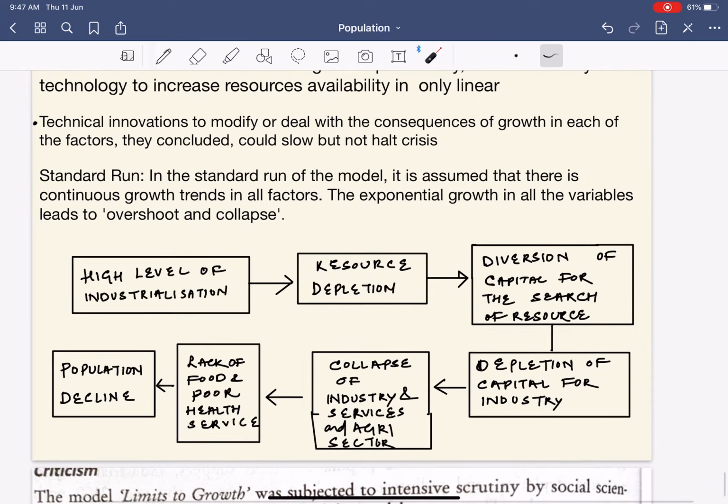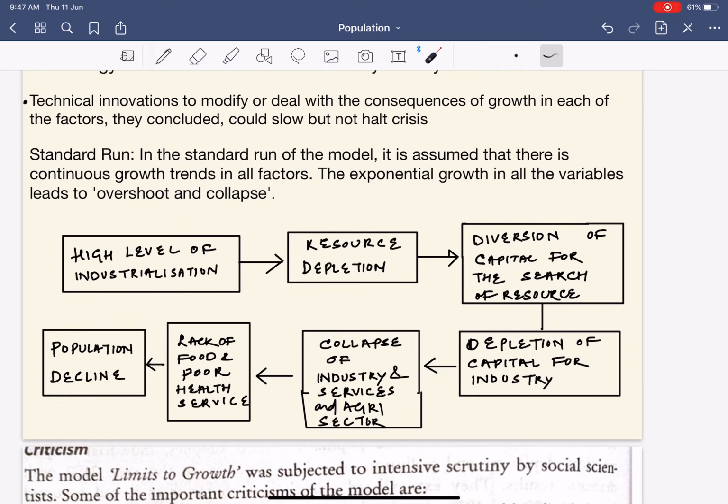Next, what is the standard run? The standard run means the first experimentation, the first time it was made applicable. The standard run shows that, assuming continuous growth trends in all the factors, the exponential growth in all the variables leads to overshoot and collapse of the system.